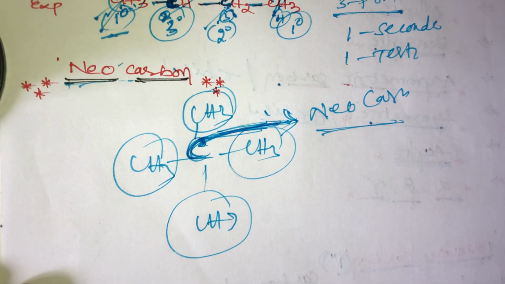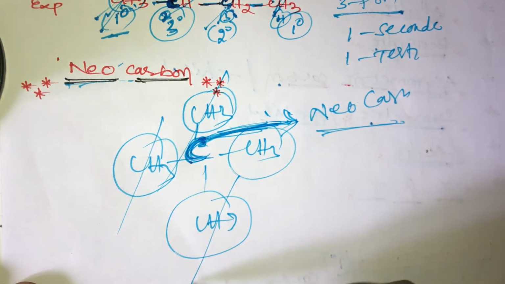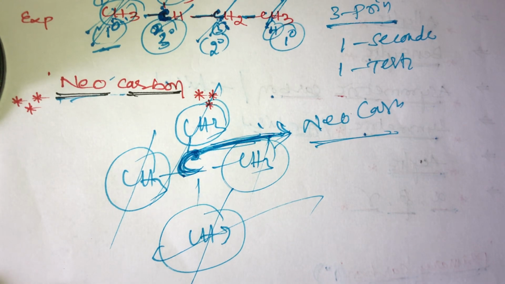Neocarbon means what? When a carbon is bonded with 4 other carbons, like this, 4 other carbons. This carbon is bonded with this one. This is called neocarbon. These are the important basic concepts, students.